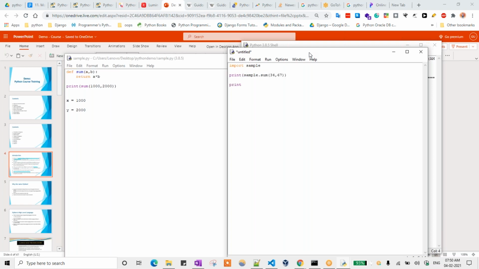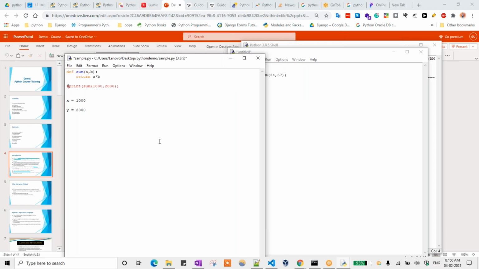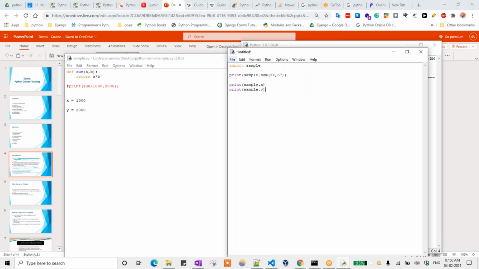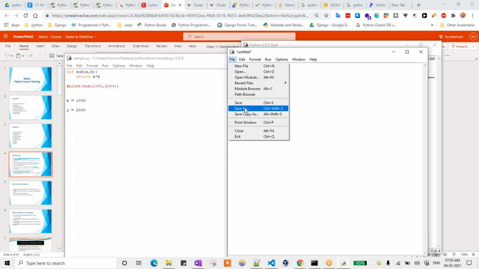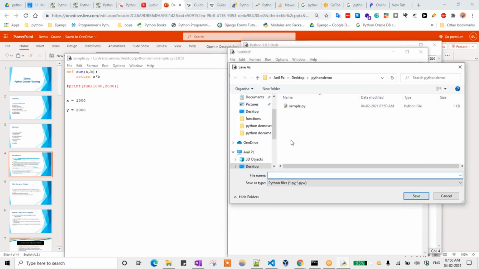Now print of sample.x, I need to access that particular variable, and then print of sample.y. Instead of accessing from here, you can access from another variable also. I'm just commenting that line. Here I will save it, in the same location. You can keep it sample1.py, or else you can use sample underscore module accessing.